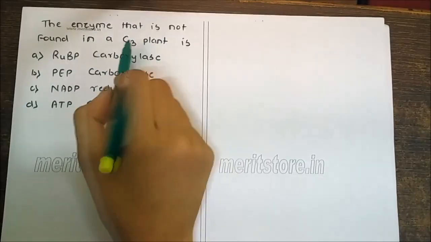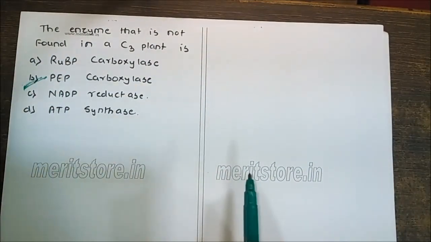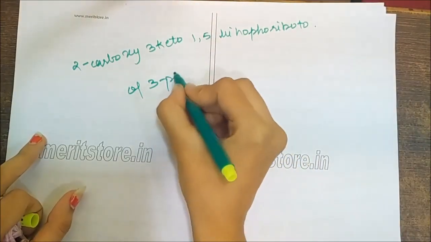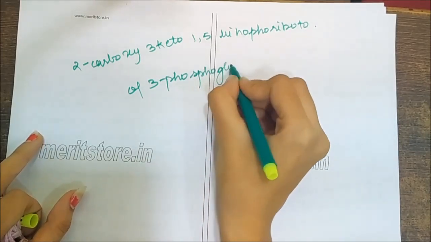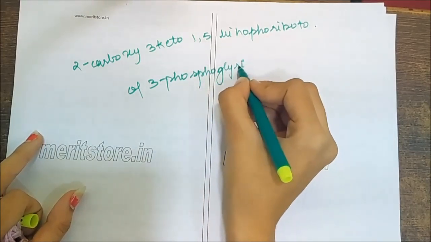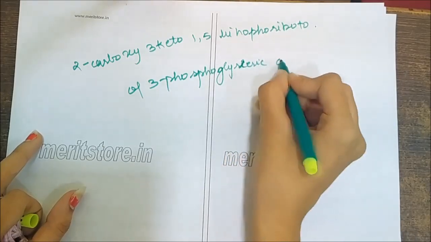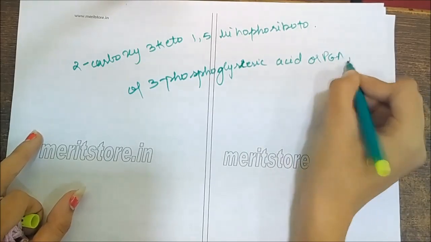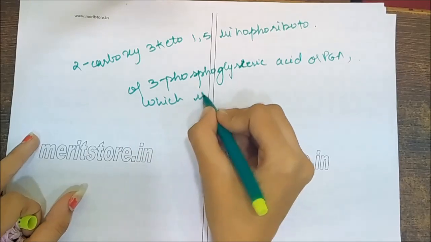The enzyme that is not found in a C3 plant is PEP carboxylase. 3-phosphoglyceric acid or PGA is the first stable compound.